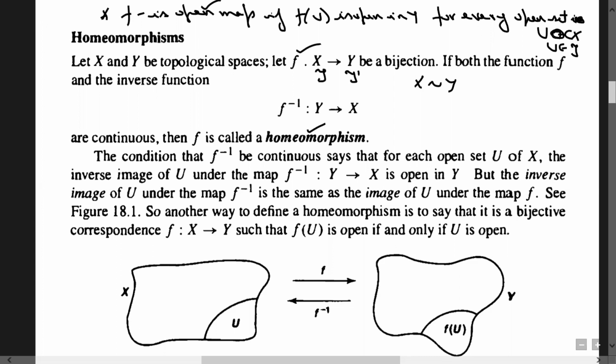Then you can also write that f of U belongs to script T dash. So this is the definition of an open map.